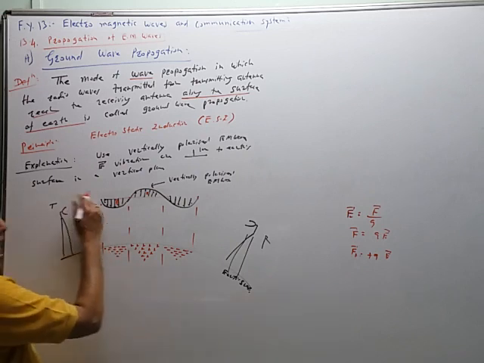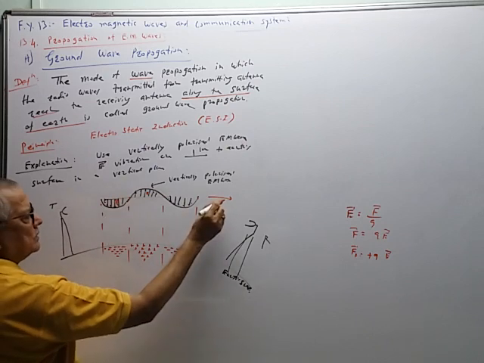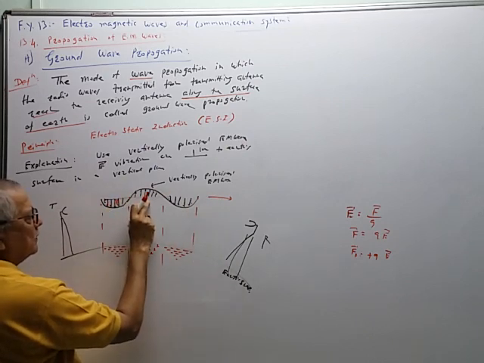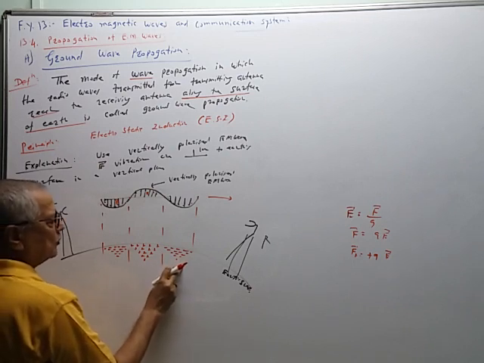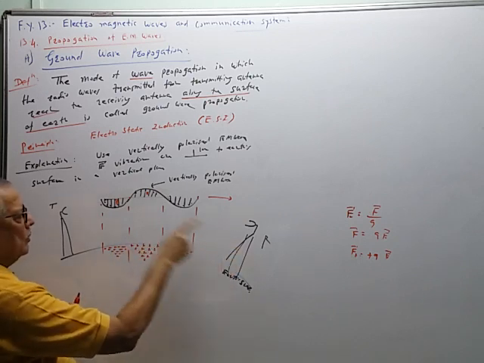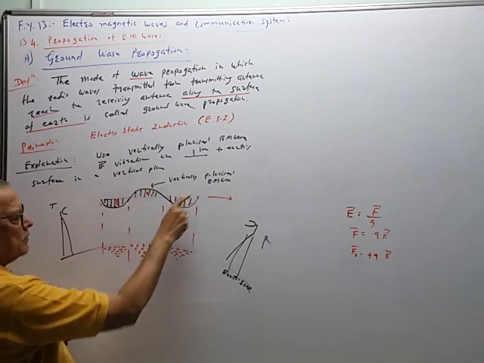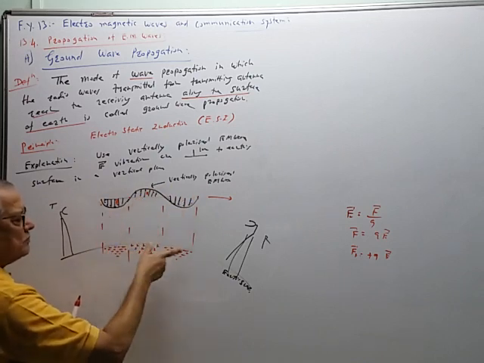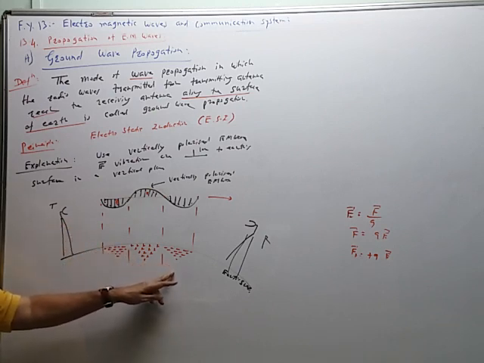So this wave is propagating in the direction from transmitter to receiver. So when this part comes here, this polarity of the charges will change from positive to negative. This will change from negative to positive. So the polarity of the charges goes on alternating with the frequency same as that of the electromagnetic wave. And therefore due to the change in the sign of the charges plus minus etc., alternating current is produced.